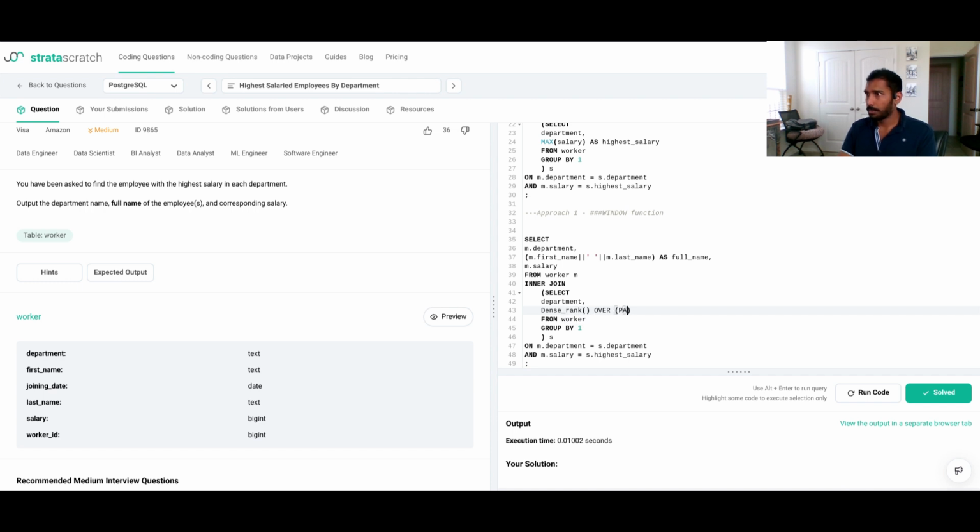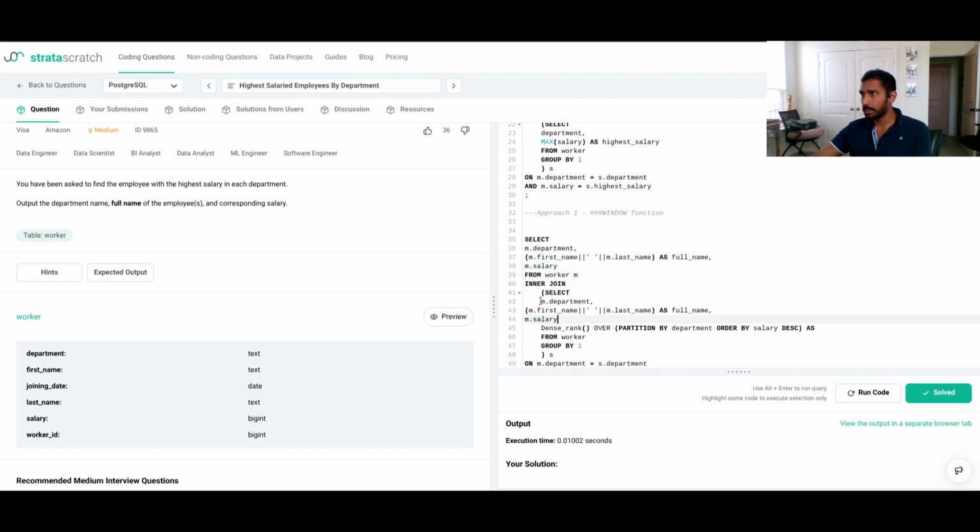over partition by department, order by salary, DESC, which is important because we only want to arrange them in descending order and fetch that one row with the highest salary. So we have the department, we have the full name. We don't really have to use this information from the original table. We could get all that information from here.